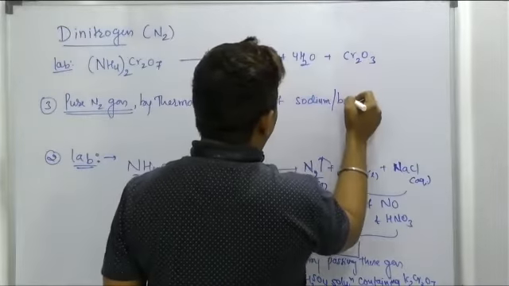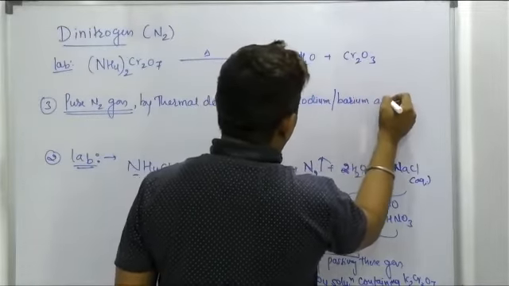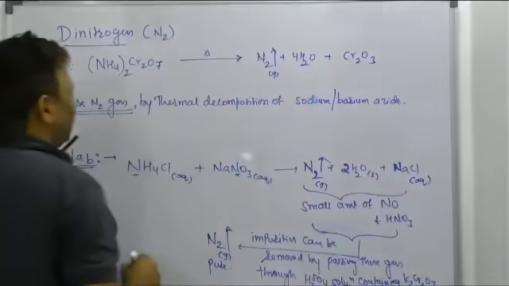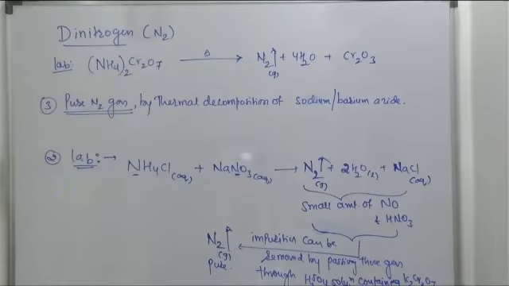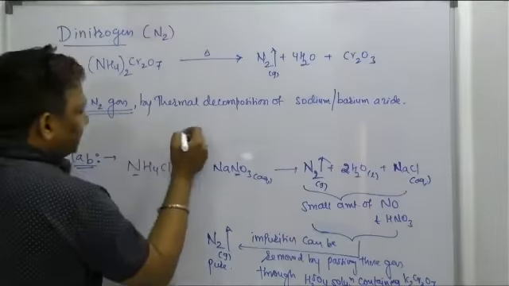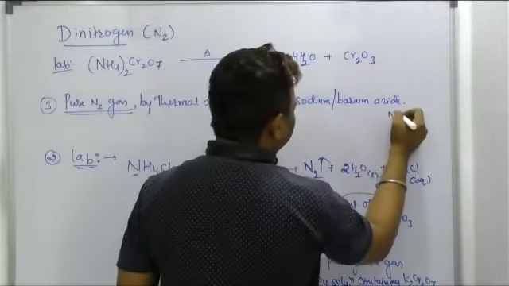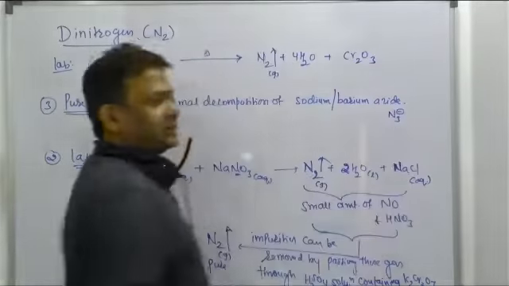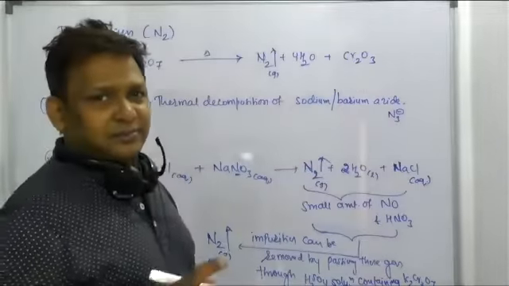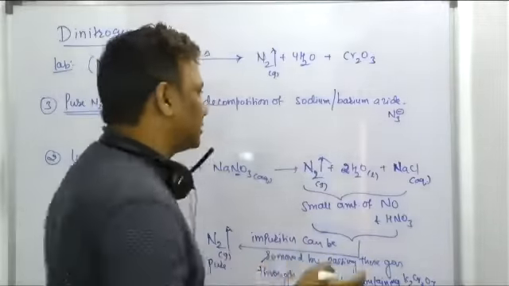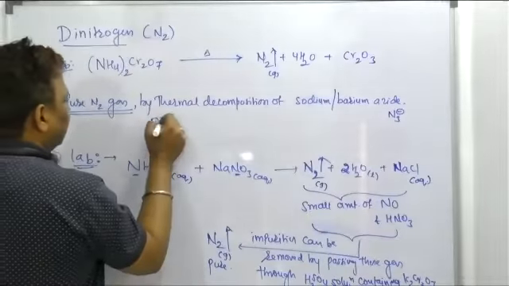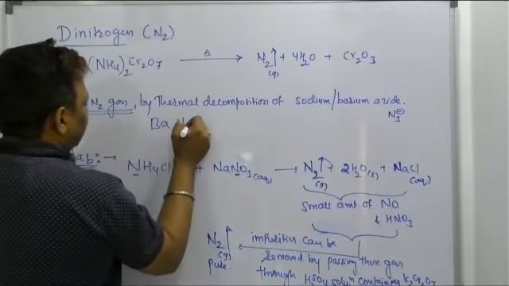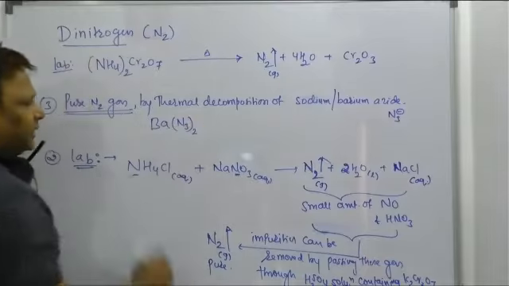How does this sodium or barium azide look like? Azide means it should be N3 negative. This is the azide ion. Barium means Ba plus 2, N3 minus. Crisscross you do. I got Ba, then N3 taken 2 times, called barium azide.